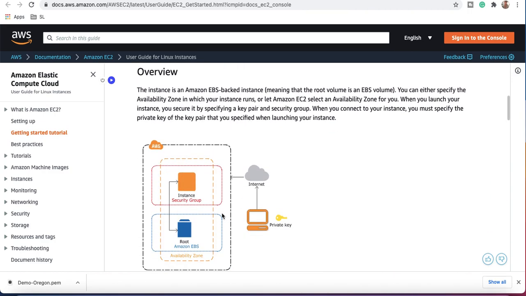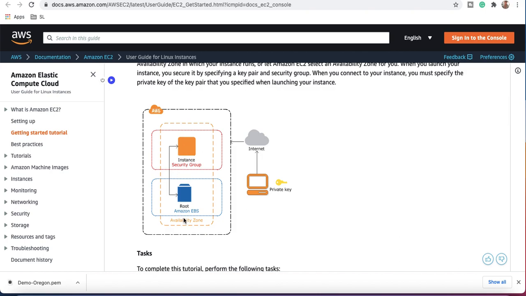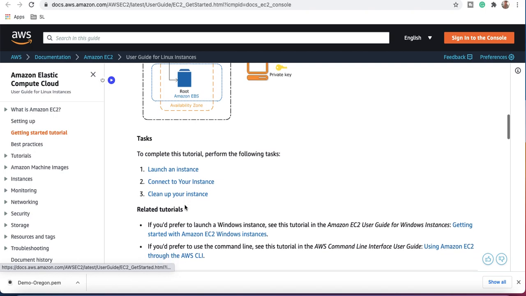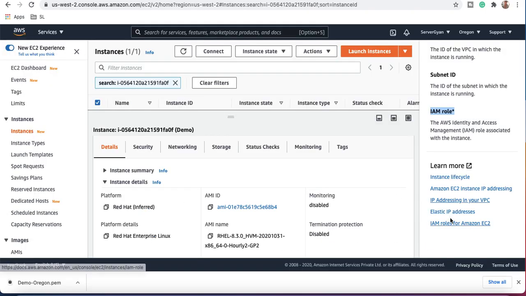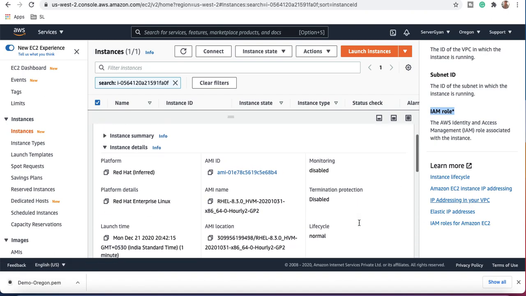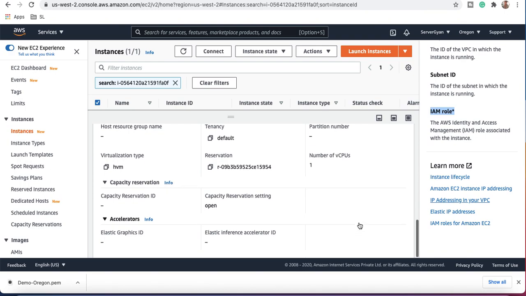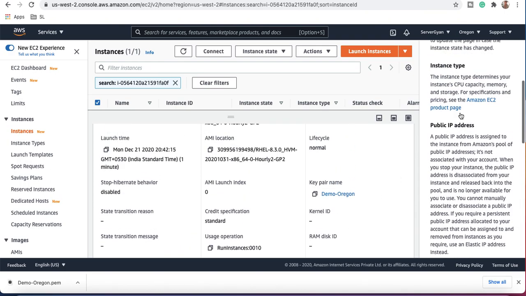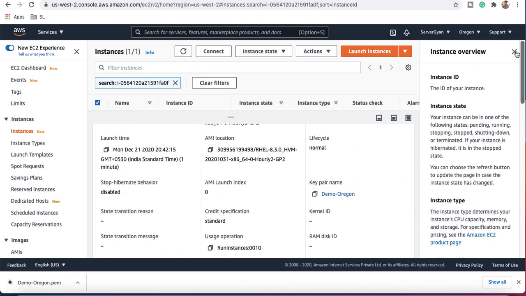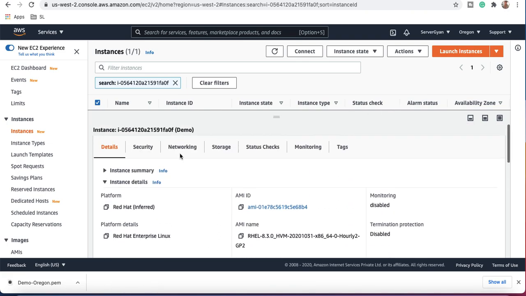It provides an overview, showing your private key, instance, internet, then instance, security group, root EBS. This is how it works. So this is the instance, and this is the root EBS on a different host, right? Then if you talk about other features here, like elastic IP address and other components, you are completely free to use any of them. There is a long list which has been added. These are some new features which AWS has introduced, right? That was my purpose in creating this video.